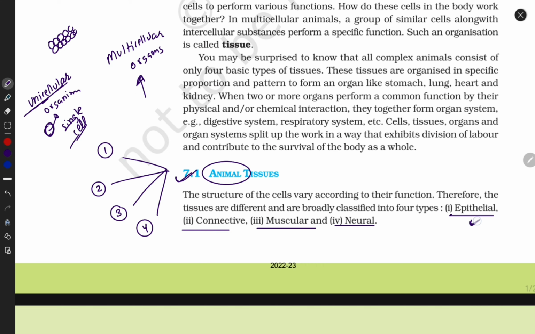Epithelial tissues are different from connective tissues. Connective tissues are different from epithelial, muscular and neural tissues. Muscle tissues are different from connective, neural and epithelial tissues. And neural tissues are different from epithelial, connective and muscular tissue, because the cells are different. Different cells make different kinds of tissues. Connective tissues are made up of different kinds of cells, which arrange and make different tissue. Muscle-forming cells are different, and neural cells are different, so they make different kinds of tissue.